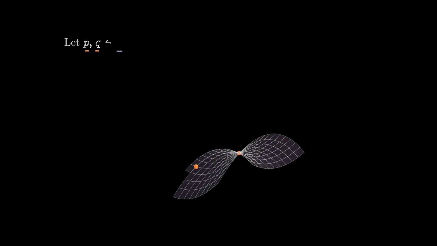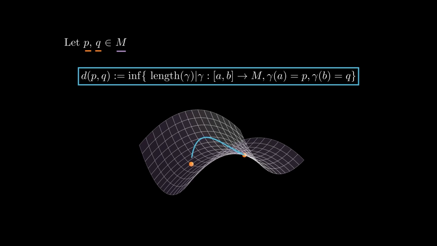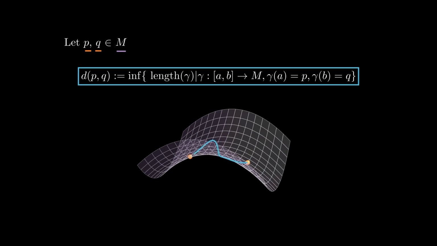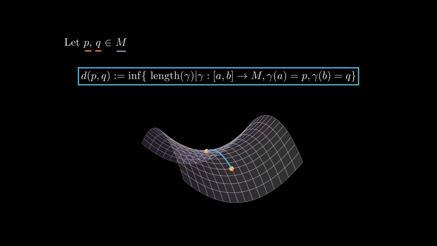From now on, we will always assume that our Riemannian manifolds are connected. Otherwise, most of our theorems will not make sense. Remember that when we have a Riemannian manifold, the distance between 2 points is defined as the infimum of the lengths of curves connecting them. This definition turns our Riemannian manifold into a metric space.